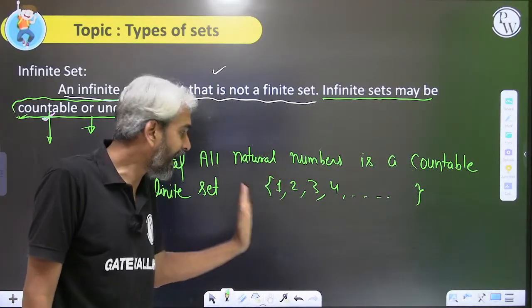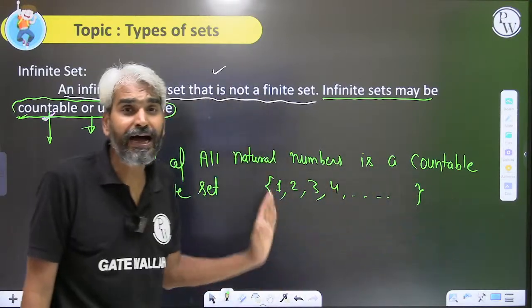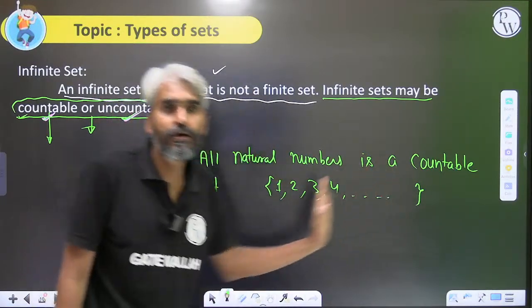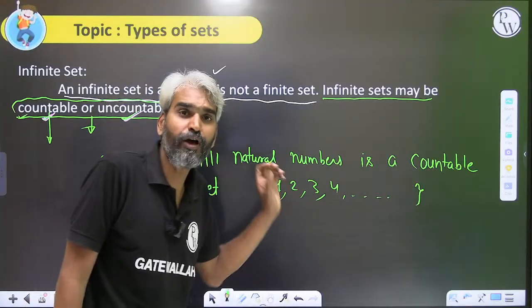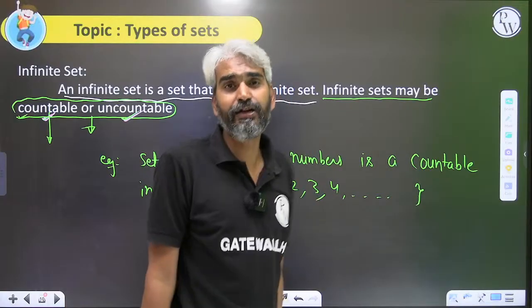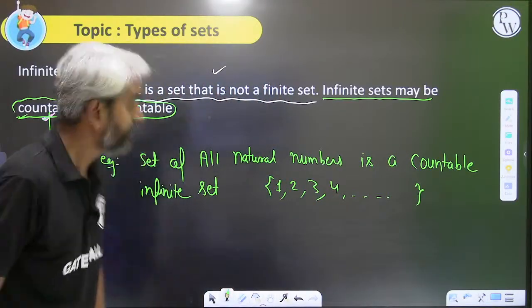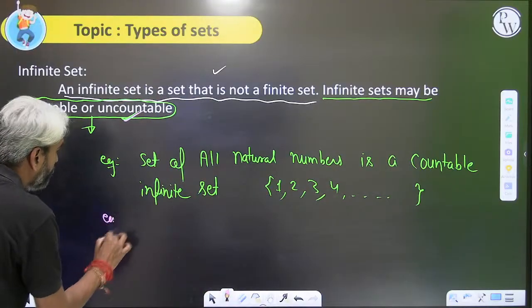But you are able to count the elements in this set if you are able to list all the elements of the set, or if you are able to start the counting for the elements of the set, then it will be called a countable set. Yeah. But let's take another definition.